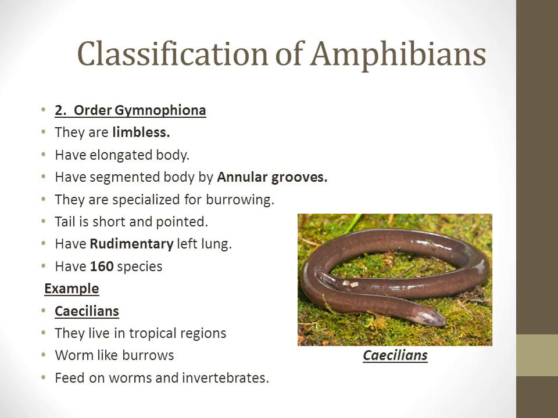Their eyes are small and most species are blind as adults. Special sensory tentacles occur on the snout. Because they are almost entirely burrowing or aquatic, caecilians are seldom observed. Their food consists mostly of worms and small invertebrates which they find underground. The word caecilian is derived from the Latin word caecus, meaning blind, because they are nearly blind. That's why they are named caecilians.